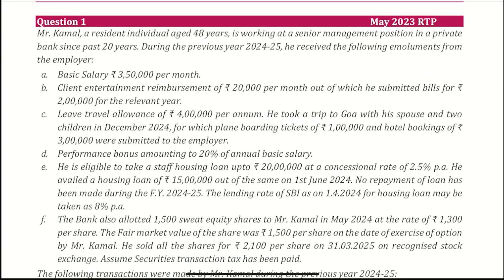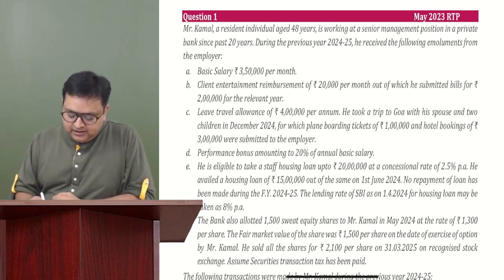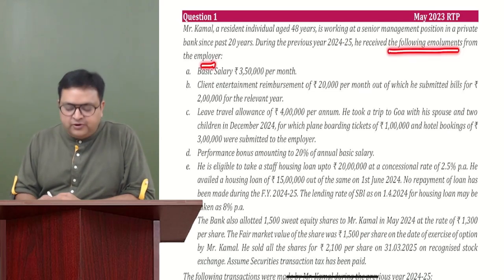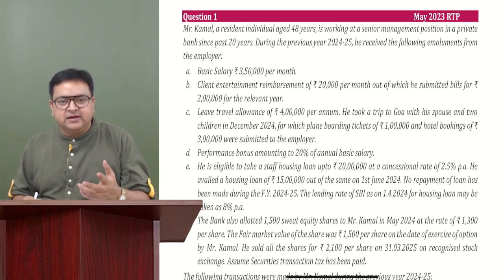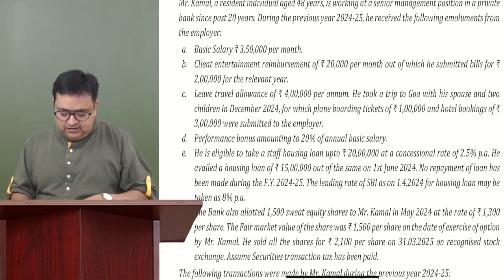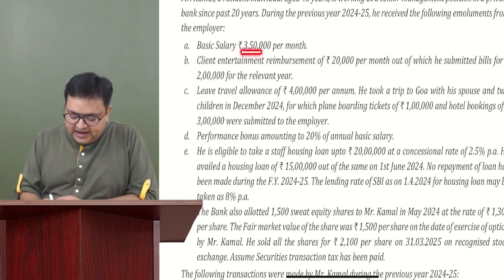Now we'll read the question one by one. Kamal is a resident individual, age 48 years, working in a senior management position in a private bank for 20 years. So he's working in a bank, so probably he might be getting a salary income. During the previous year 24-25, he received the following emoluments from the employer. Emoluments means salaries. So he received the following remuneration. It could be in the form of salary, allowances, perquisites, or retirement benefits also. So mostly the question seems to be a salary question. They are saying basic salary is 3,50,000 per month.